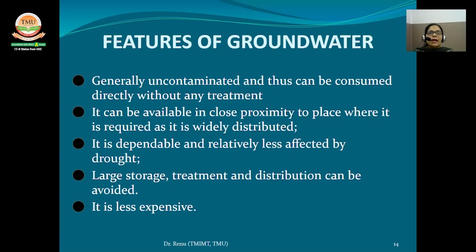It is dependable and relatively less affected by drought. Large storage, treatment and distribution can be avoided, and it is less expensive. For the reasons mentioned here, nearly 85% of India's population today depends on groundwater for domestic demand.